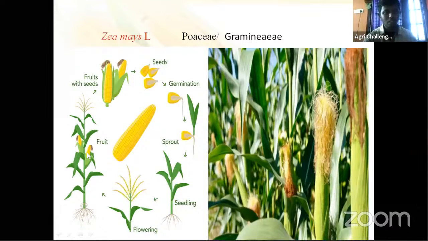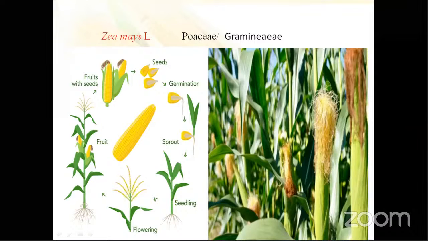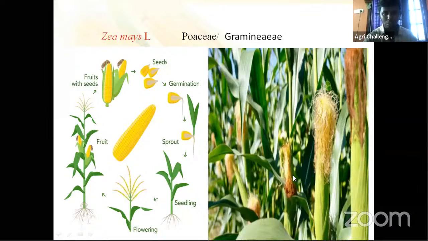Then what do we call it, protandry or protogyny? Protandry. Up to this, all clear? This is the maize crop. This portion we call silk, and from that the cob emerges after pollination and fertilization.